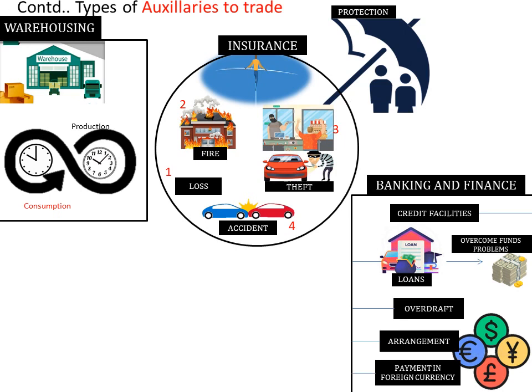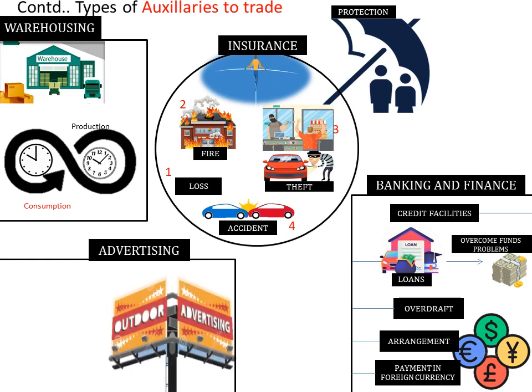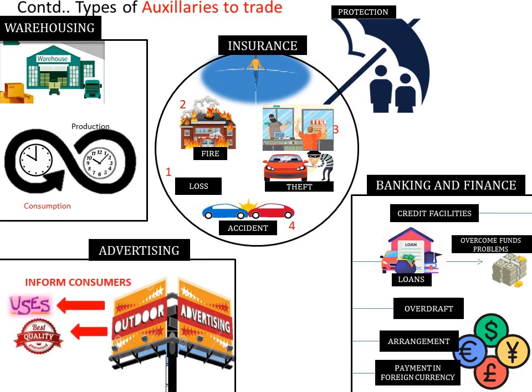And the last one is advertising. It is impossible for a manufacturer and a trader to contact each and every customer. Advertisement helps to overcome this problem. Goods are advertised to inform the consumers about their uses, quality and prices.